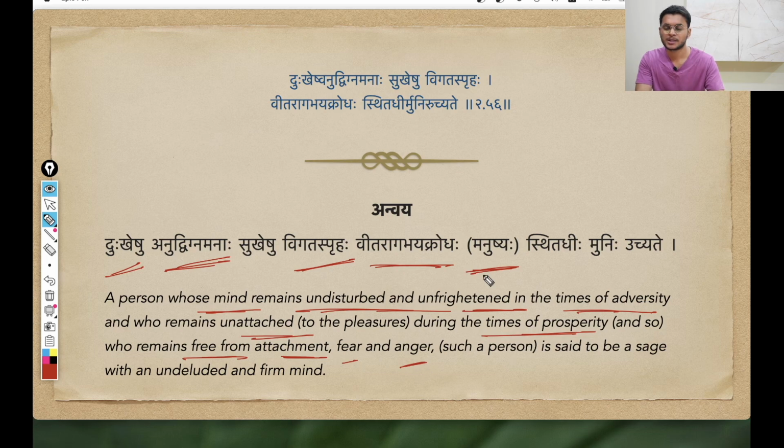Such a person, sthitadhihi munihi uchyate, is said to be a sage with an undiluted and firm mind. That is the entire translation of the shloka.